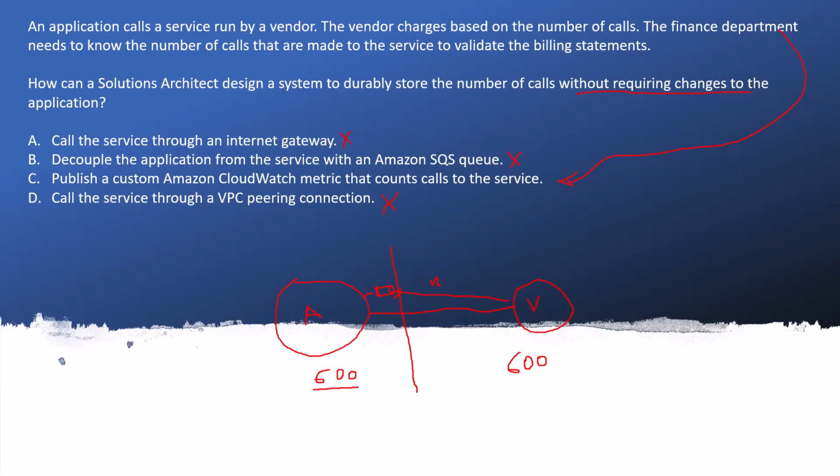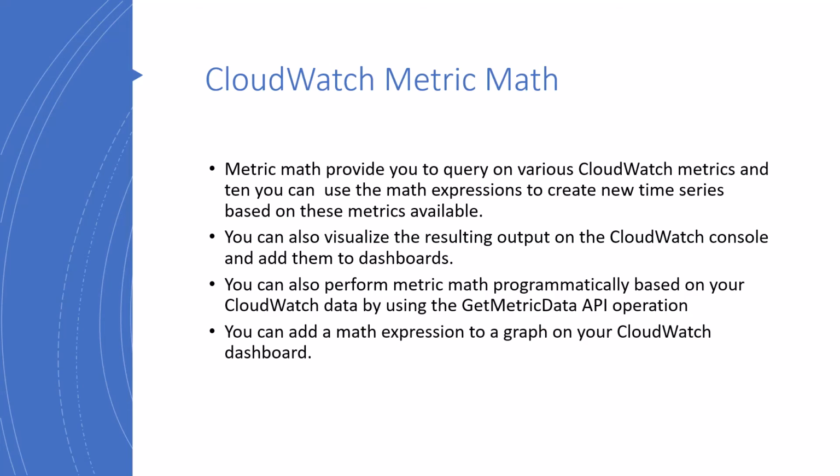So what exactly we are doing? We are creating a metric on it, and then you are using the math to have a sum of it. You can also visualize. That is a good thing that AWS service provide the visualizations of the resulting output on the CloudWatch console itself and add that to the dashboard. Of course, it will be available onto the dashboard. You can also perform metric maths programmatically based on your CloudWatch data by using the GetMetricData API operation.